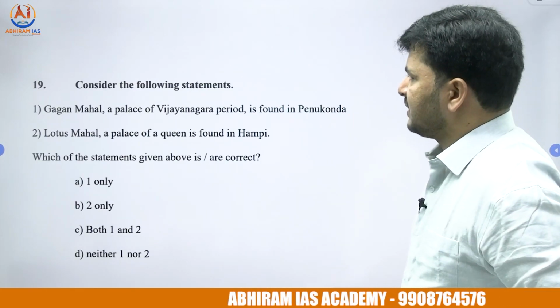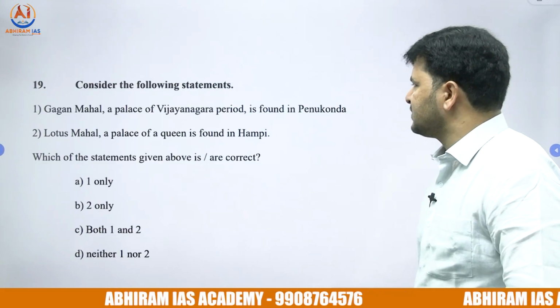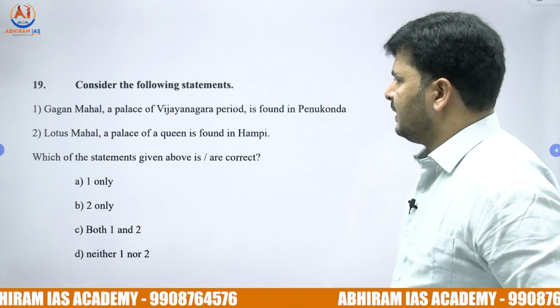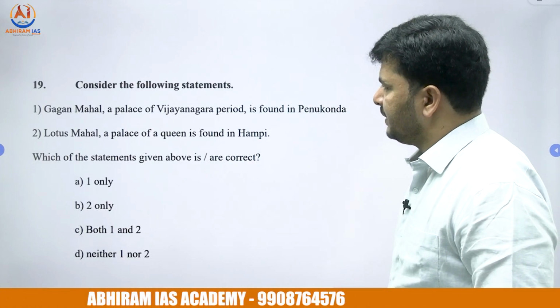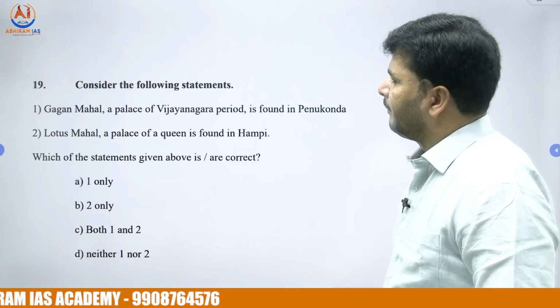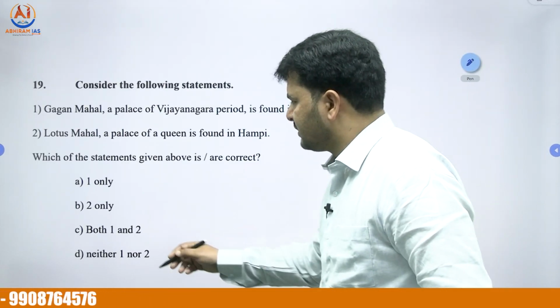Consider the following statements. Gagan Mahal, a palace of Vijayanagar period, is found in Penukonda. Second statement, Lotus Mahal, a palace of the Queen, is found in Hampi. In fact, the right answer for this question is option C.